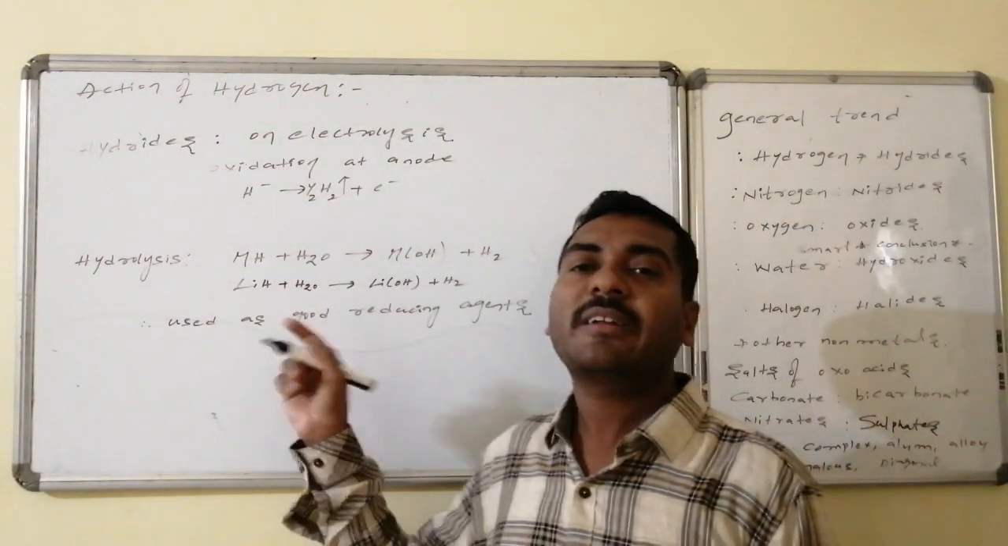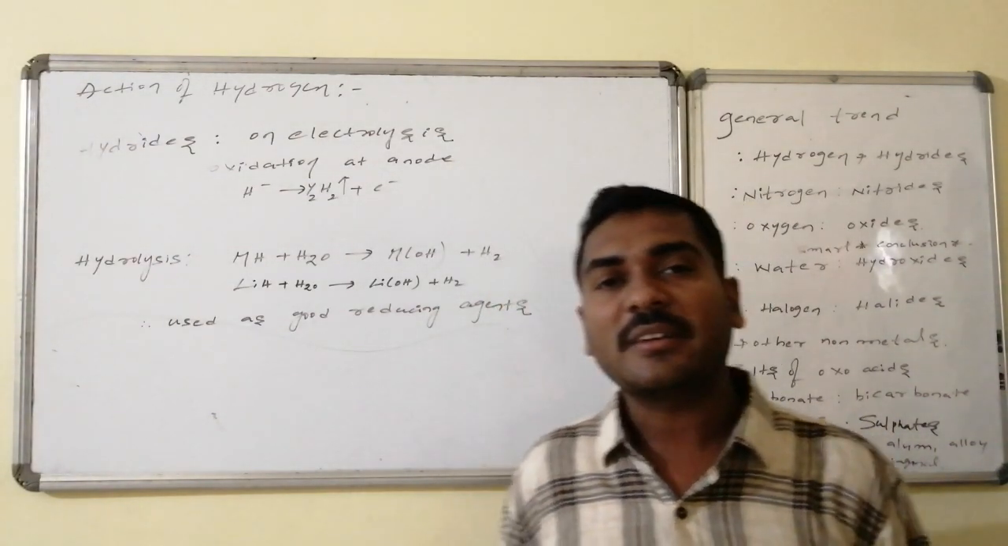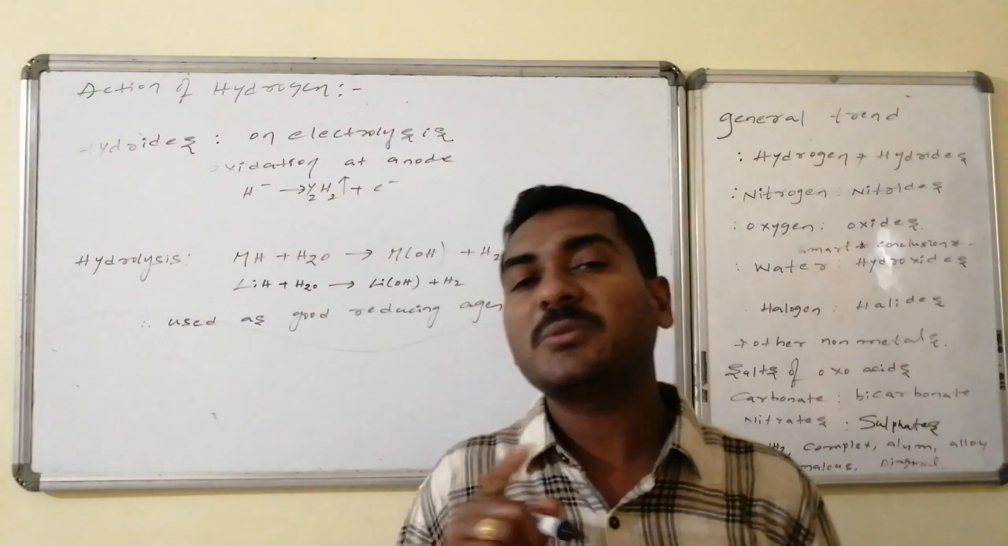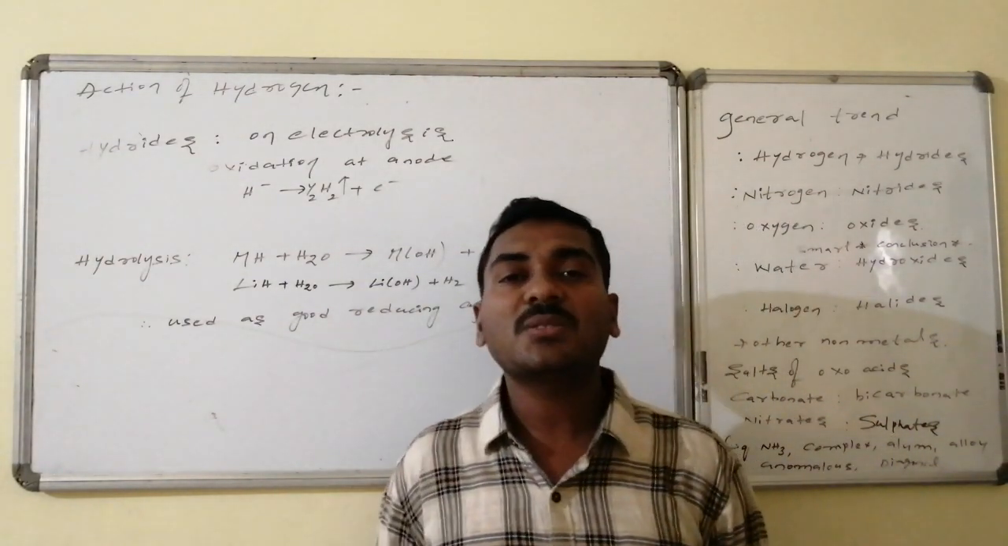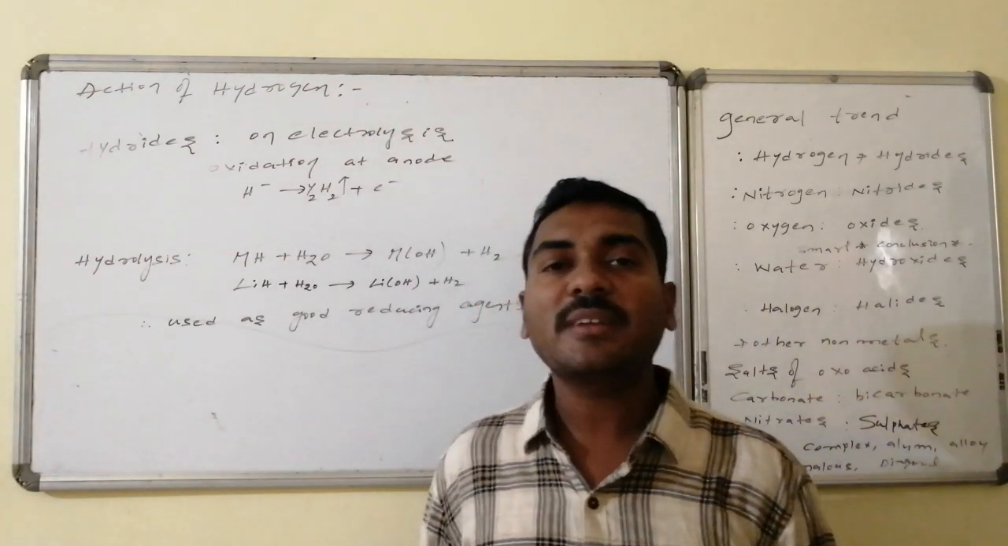Suppose lithium hydride reacts with water: lithium hydroxide is formed and hydrogen gas is liberated. This is the reason why these alkali metal hydrides are used as reducing agents, because they act as the source of hydrogen. Thus, all of these are used as good reducing agents.